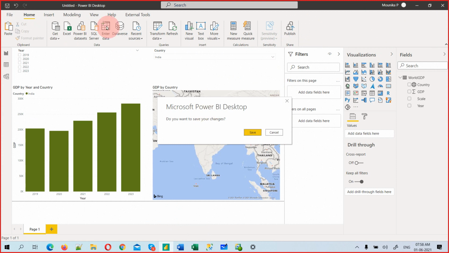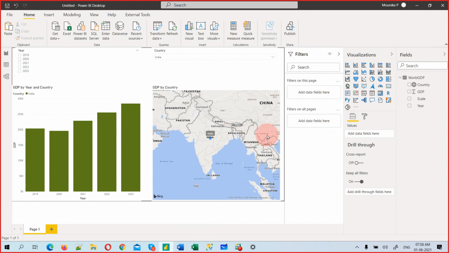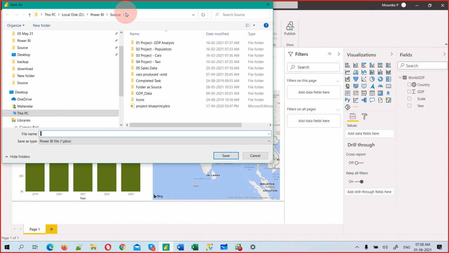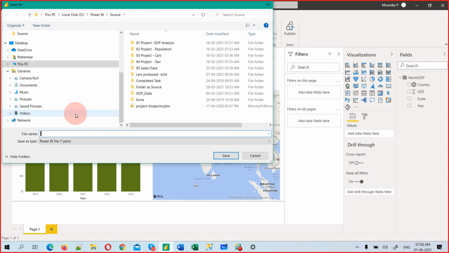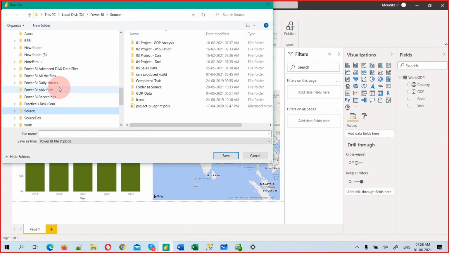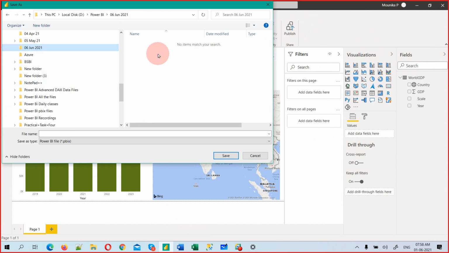Okay, save. Before publish, we should save this. This is untitled. We did not put any name for this file. So what I'll do, I'll just save this. Where will I save? I will save into a new folder called June 2021 batch. So just expand this and expand this. Expand Power BI folder. Inside Power BI folder, we have a lot of batches. June batch. The first report, it's empty.